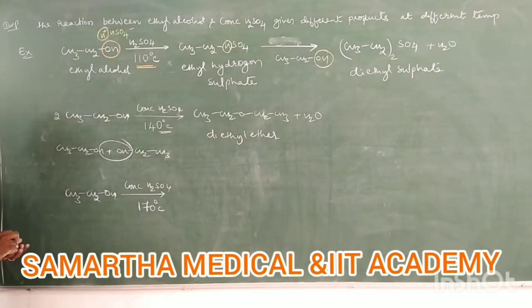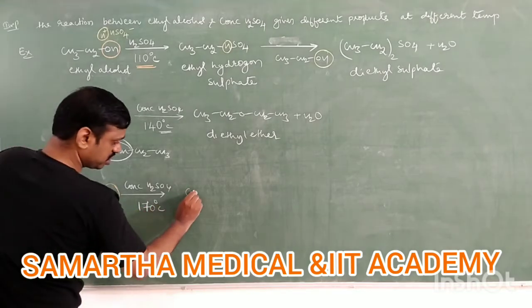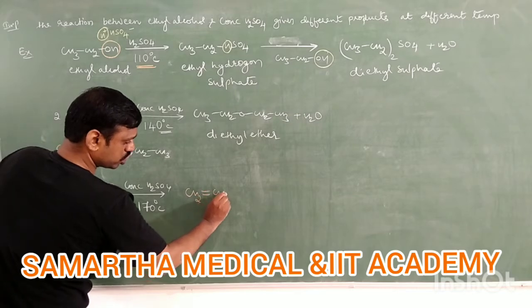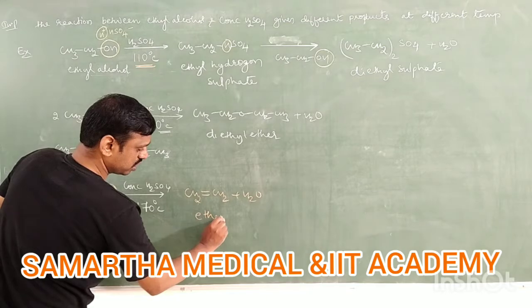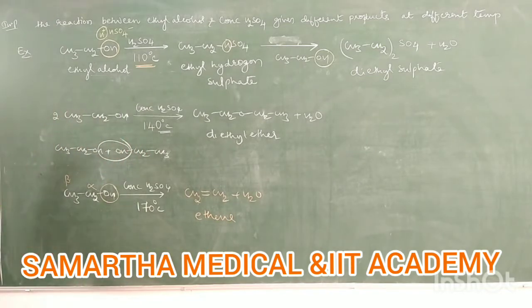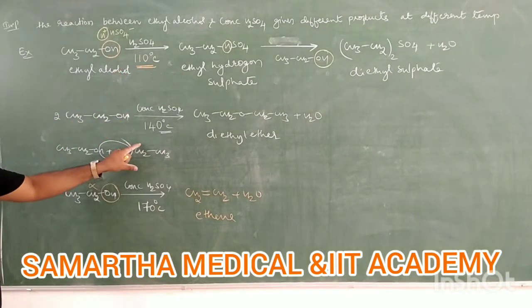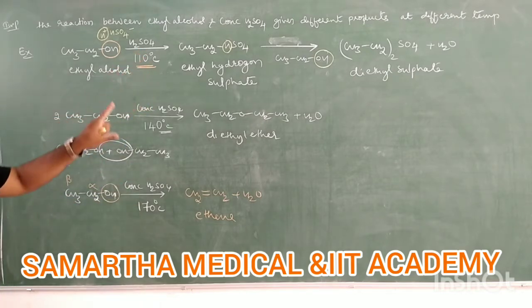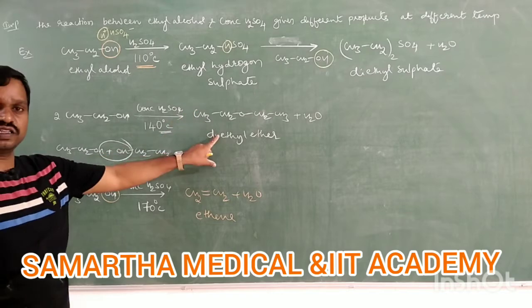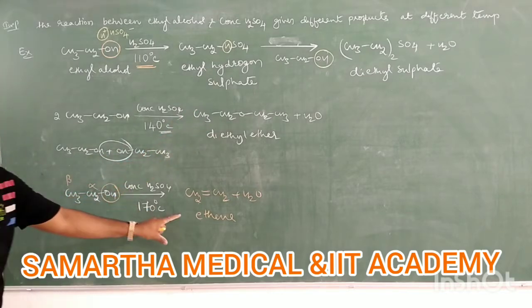At 170 degrees Celsius, it undergoes dehydration. This is alpha carbon, this is beta carbon. Remove the OH from alpha carbon, remove the H from beta carbon, then the product is CH2=CH2 plus H2O. You will get an alkene, that is ethene. So therefore, here important are 110, 140, 170. 110 degrees Celsius diethyl sulfate, 140 degrees Celsius diethyl ether, 170 degrees Celsius ethene.